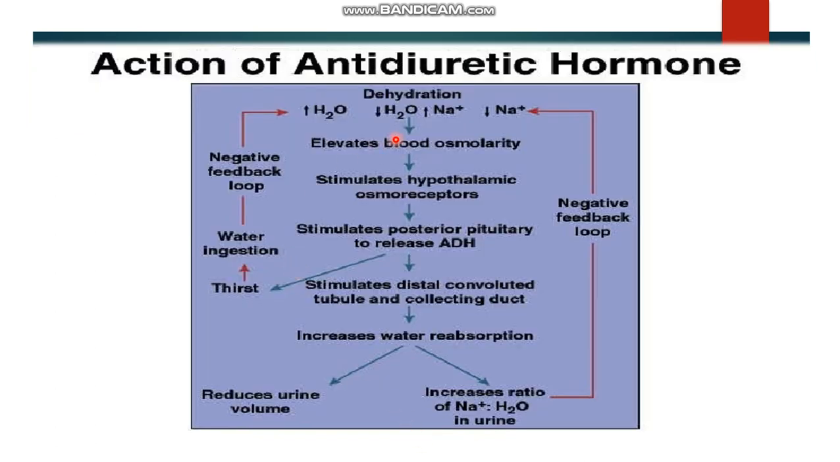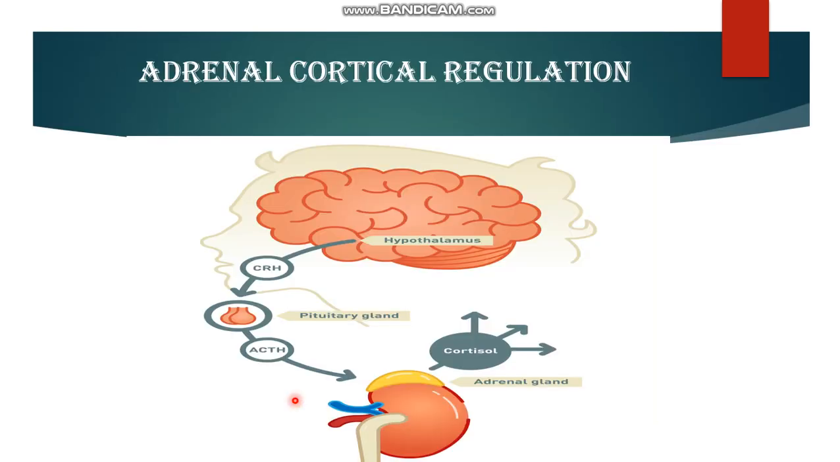Then the role of antidiuretic hormone, ADH. Decreased water in the body elevates blood osmolality and stimulates hypothalamic osmoreceptors. This stimulates the posterior pituitary to release ADH, antidiuretic hormone. It stimulates the distal convoluted tubule and collecting duct, causing increased water reabsorption. This leads to an increased ratio of sodium and water in the urine and reduces the urine volume.